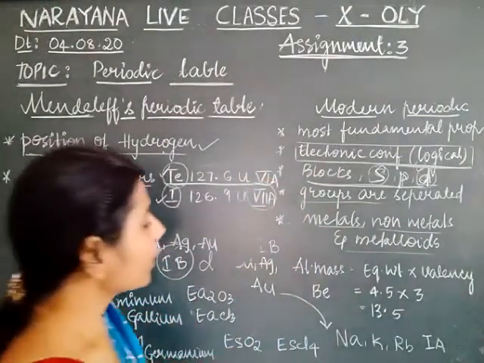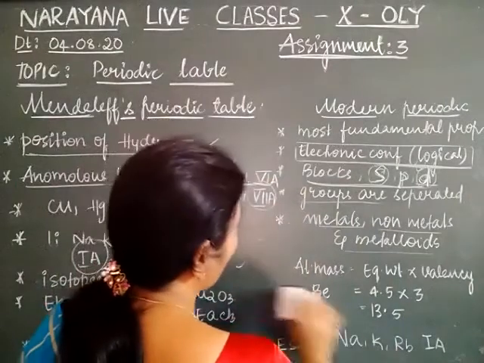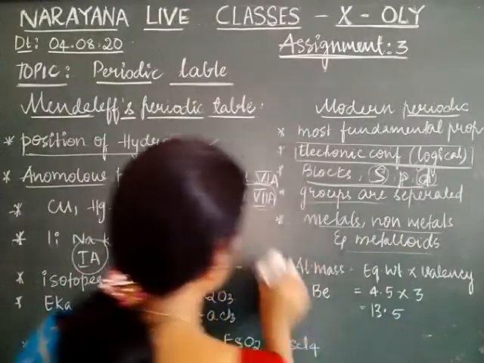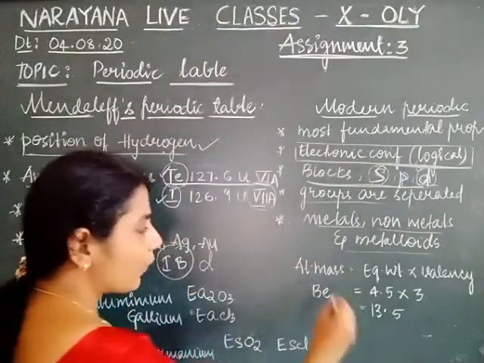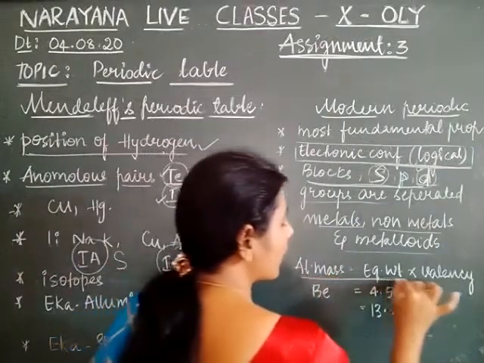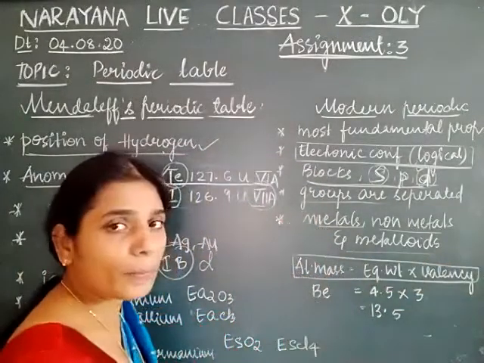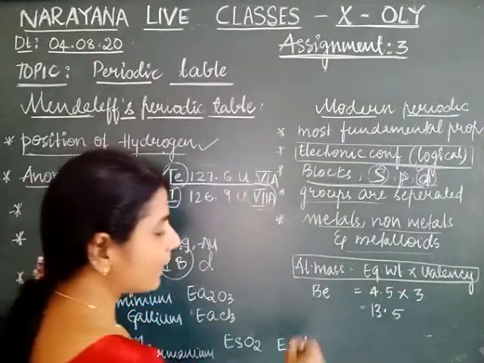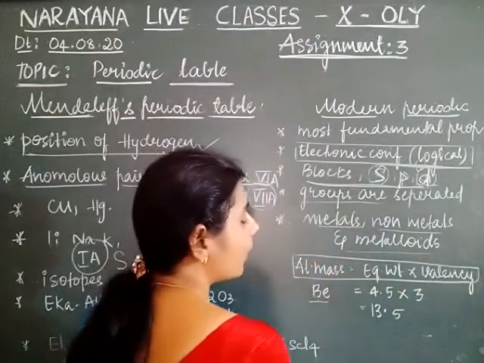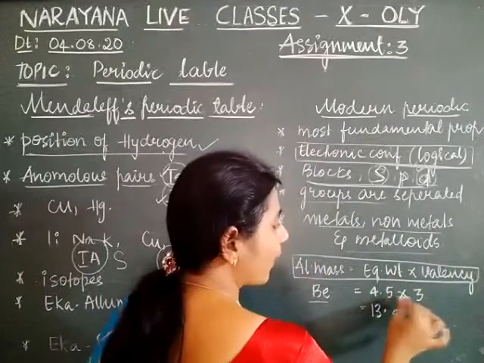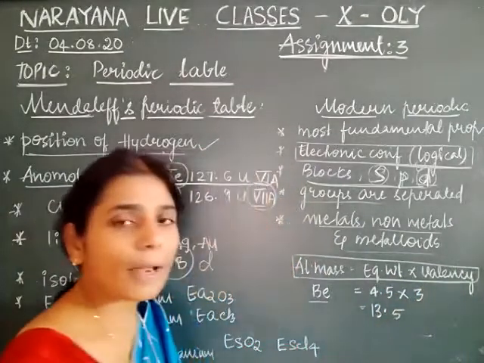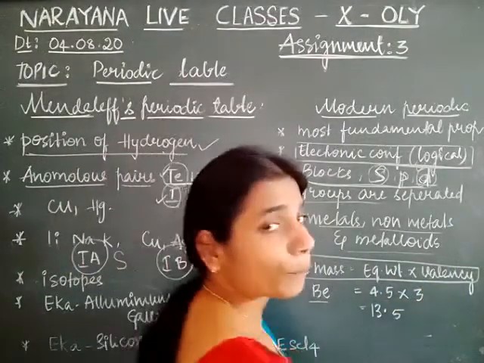Not only that, he also corrected the atomic masses. For example, atomic mass was taken as equivalent weight into valency. He corrected the atomic masses of some elements, for example beryllium. Equivalent weight was 4.5 and valency before the Mendeleev was expected to be 3.